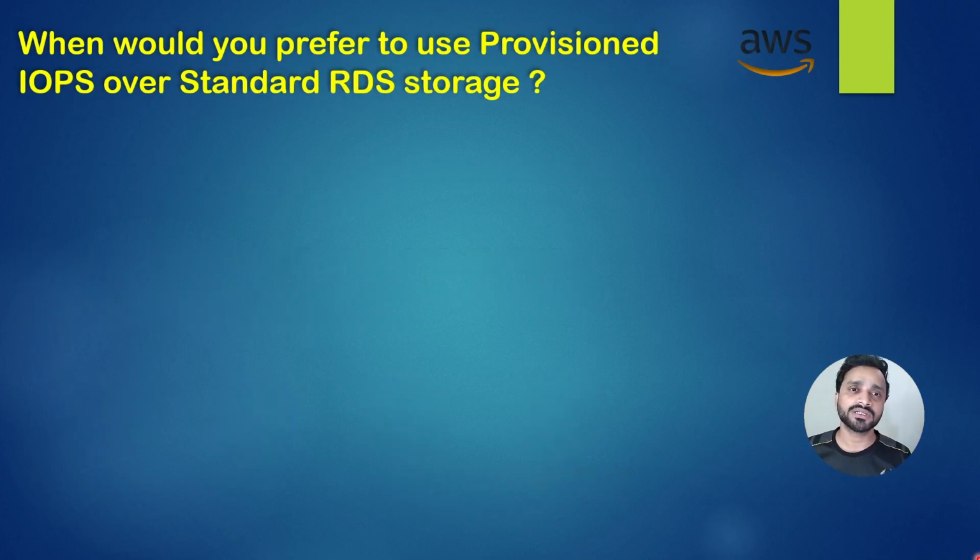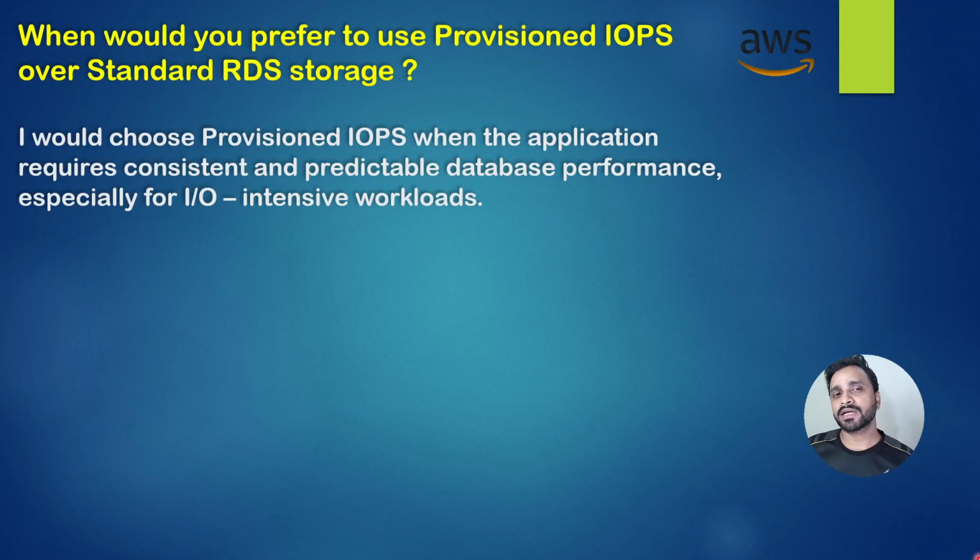So the next question is, when would you prefer to use provisioned IOPS over standard RDS storage? We use standard RDS storage most of the time, but you can answer like, I will choose provisioned IOPS when the application requires consistent and predictable database performance, especially for input output intensive workloads. Means we can decide along with the input output workload. Historical data we can use here also.